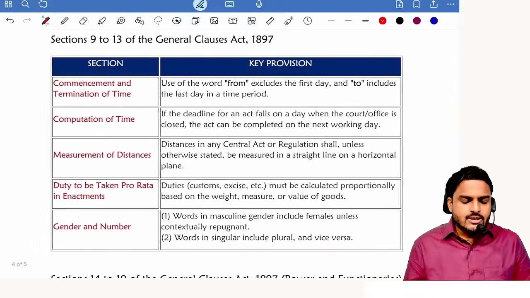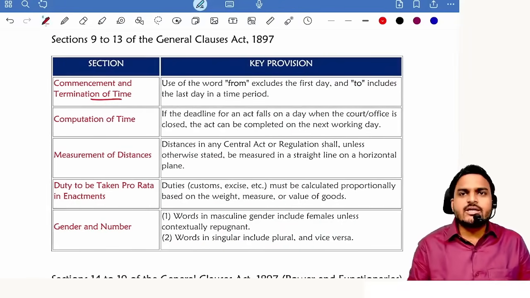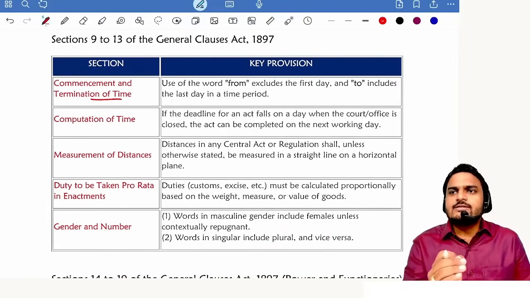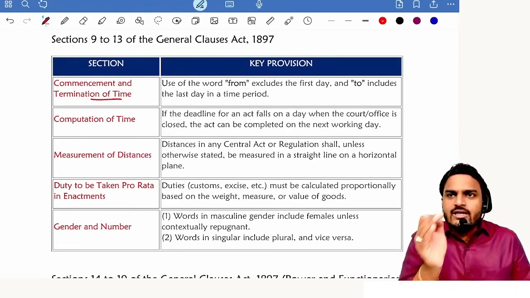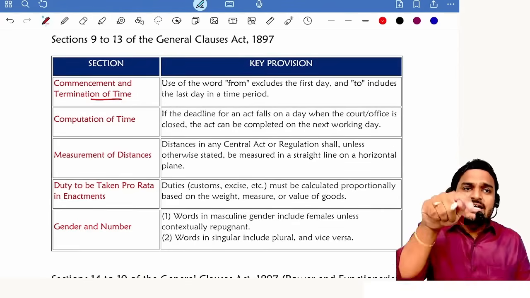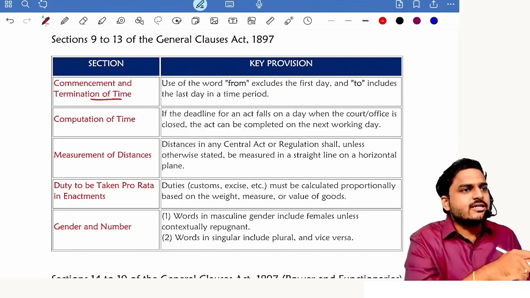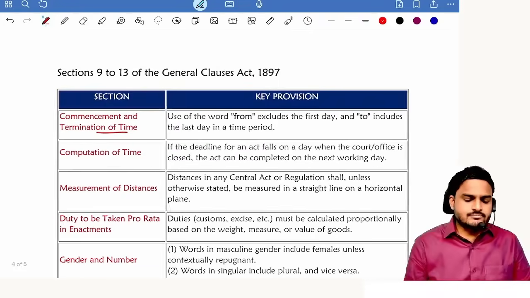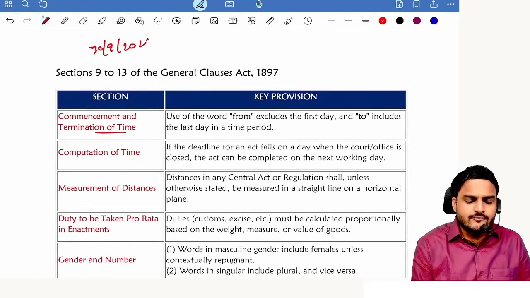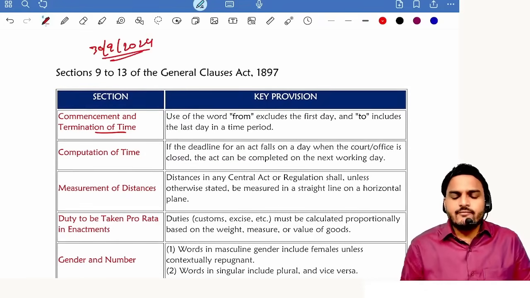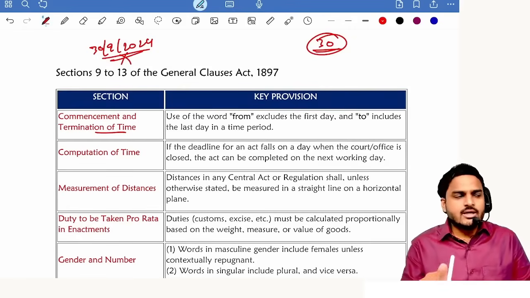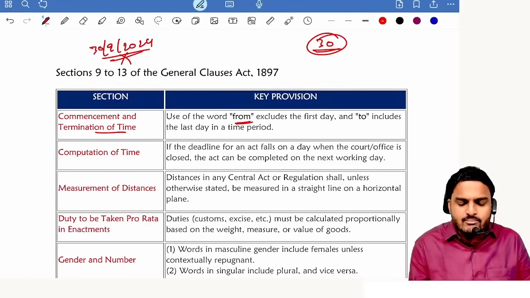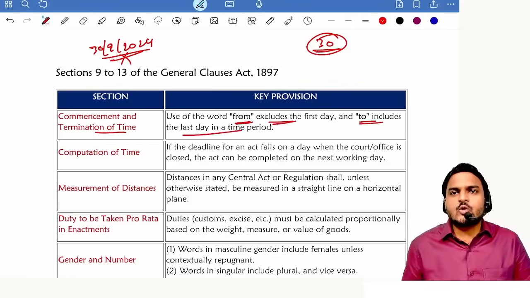Next one, sections 9 to 13, commencement of time, termination of time. Tell me, 30 days from the date of declaration of dividend, we need to pay dividends. Now, is the date of declaration of dividend considered in the 30 days or not? On 30th September 2024 the company declared a dividend. Within 30 days, payment shall be done. Now does the 30 days start time include 30th September or exclude it? Excludes. That means the commencement date is excluded, the from date is excluded, and the to date is included.